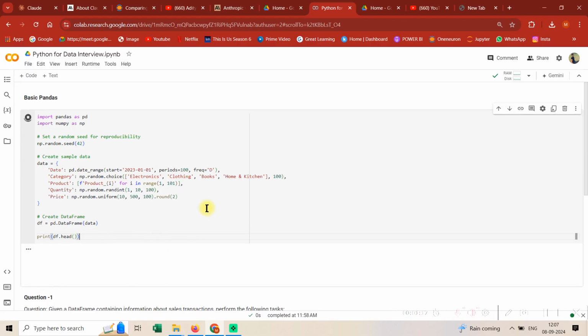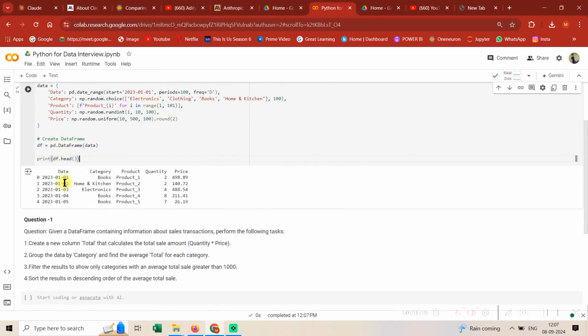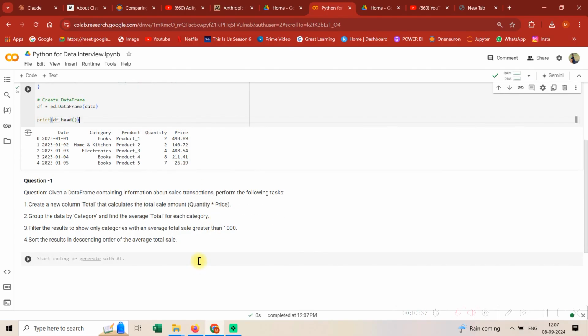So guys, see, we have a data frame. Let's just have a look at the data frame. We have a date, we have a column for category, we have a column for product, and we have a column for quantity and price. Guys, I think this data is self-explanatory, right? Which date, what category, which product, what is the total quantity sold, and what is the price. I think this is good.